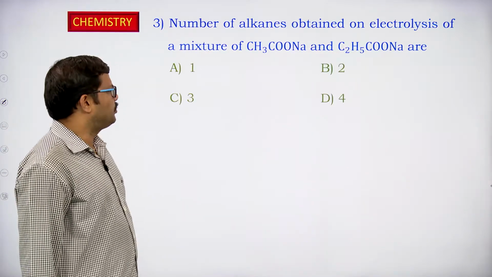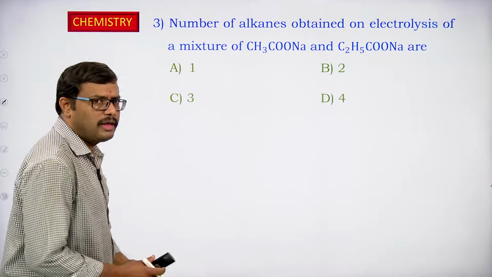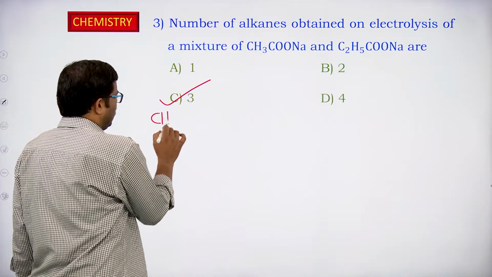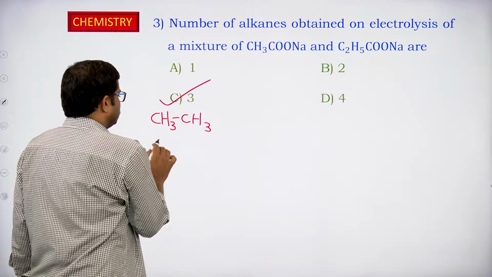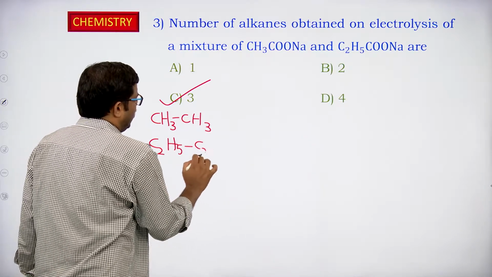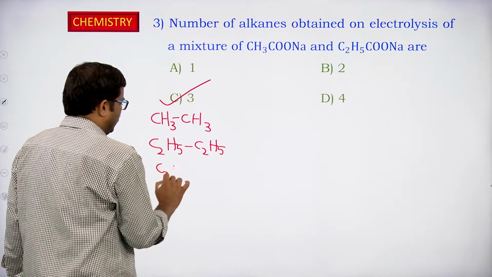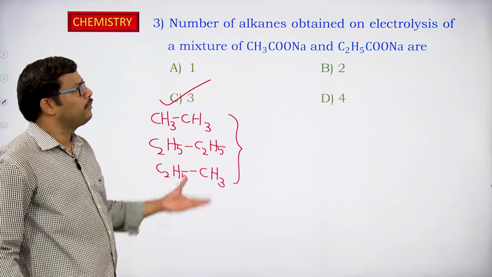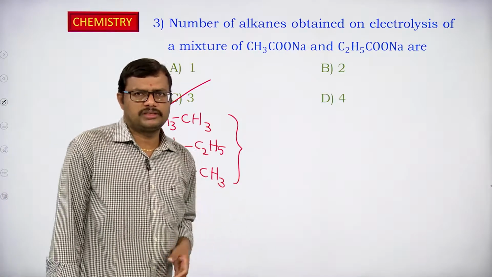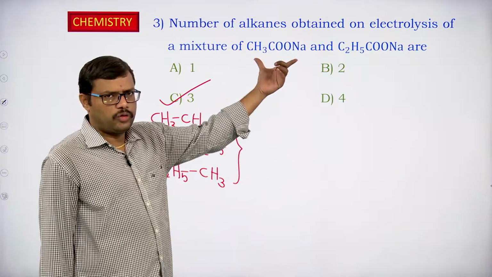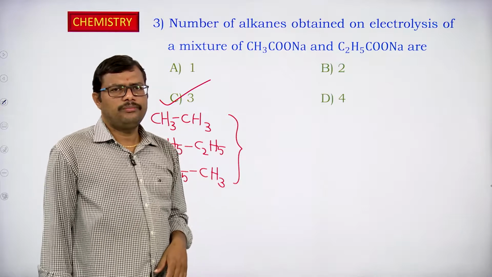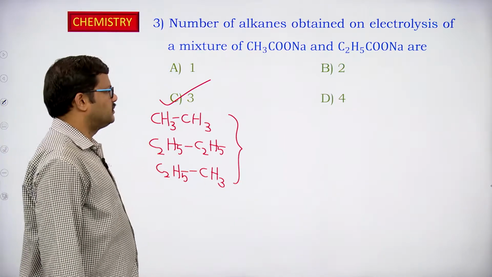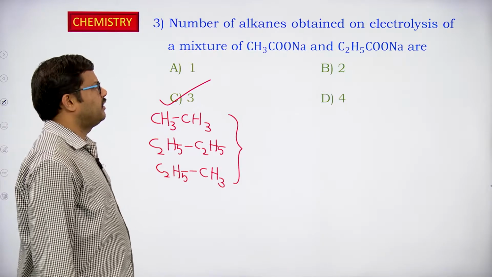Okay. Let us see the options. Yeah, they have given only the number. So how many alkanes can we expect? We can expect three different alkanes. Ethane, CH3CH3, C2H5C2H5, that is butane, and C2H5CH3, propane. So three different alkanes can easily form when we are carrying out the Kolbe electrolysis reaction for a mixture of sodium acetate as well as sodium propanoate. Okay, right. So the correct answer is C, that is three alkanes can be expected in the reaction.